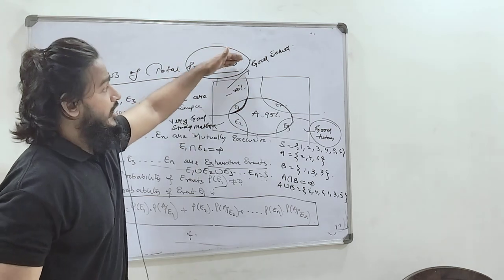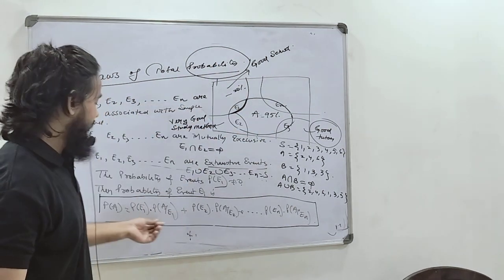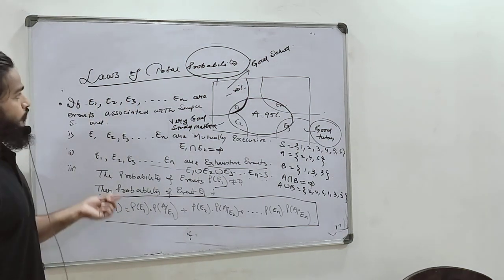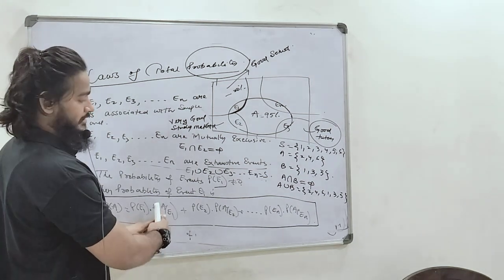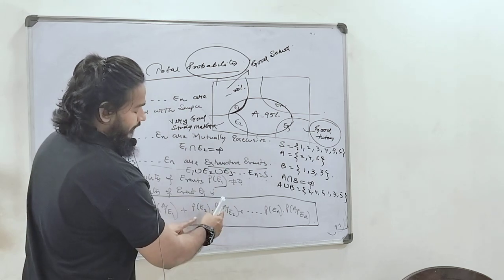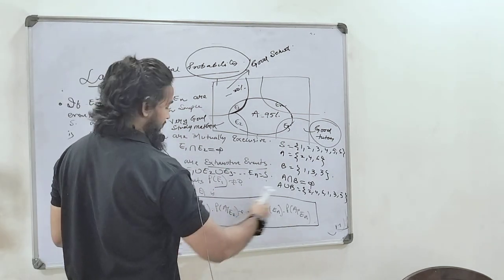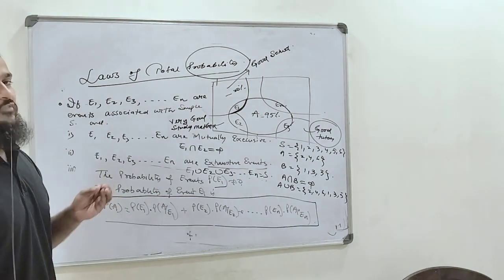So if you are taking a good school, then what is the probability of getting 95% marks? We can find it through the law of total probability. You are taking a good school, then the probability of getting 95%. You are taking good study materials, and the probability of getting 95%, and so on. These are the basic details of the law of total probability.